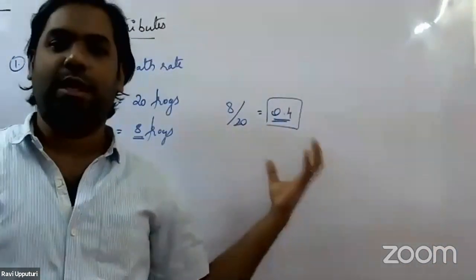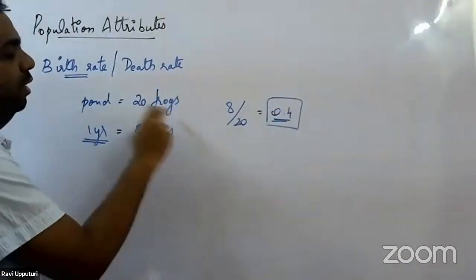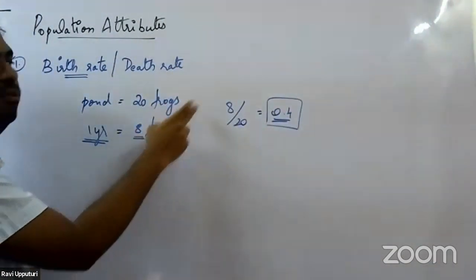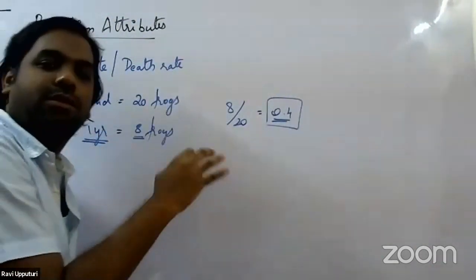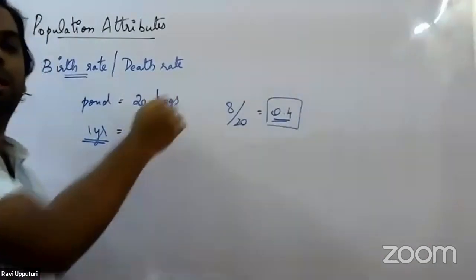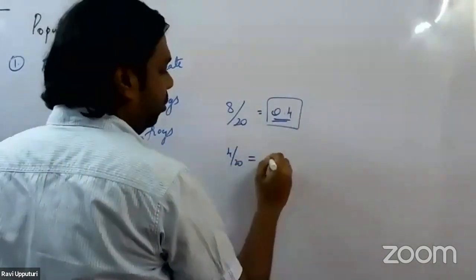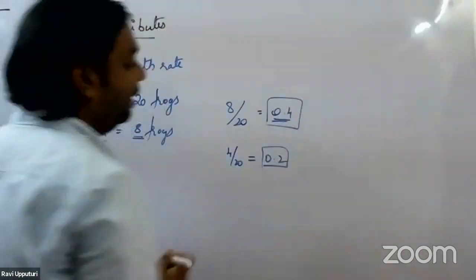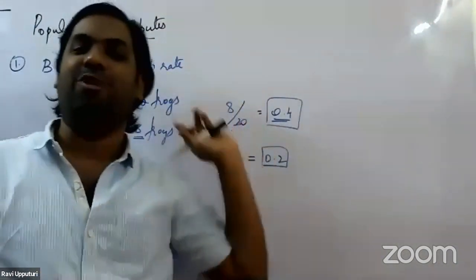Say suppose in a pond of 20 frogs, 4 individuals have died in 1 year. If 4 frogs have died in 1 year, what would be the death rate? It would be 4 by 20. That would be 0.2. So the death rate here would be 0.2. So, the birth rate as well as death rate.